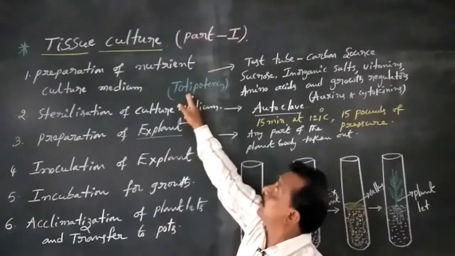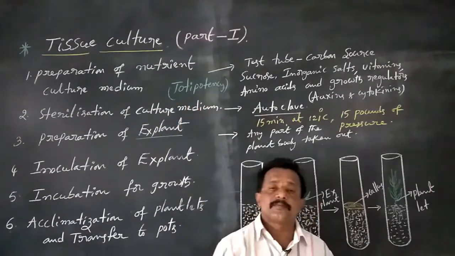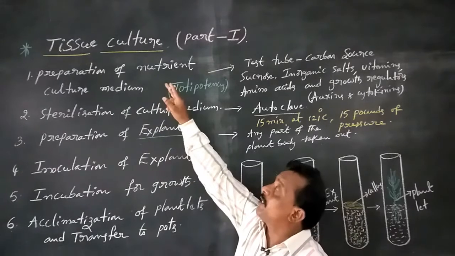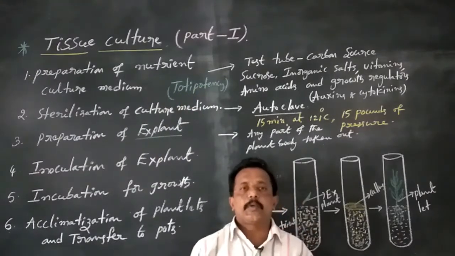That is called totipotency. So tissue culture always depends upon totipotency.